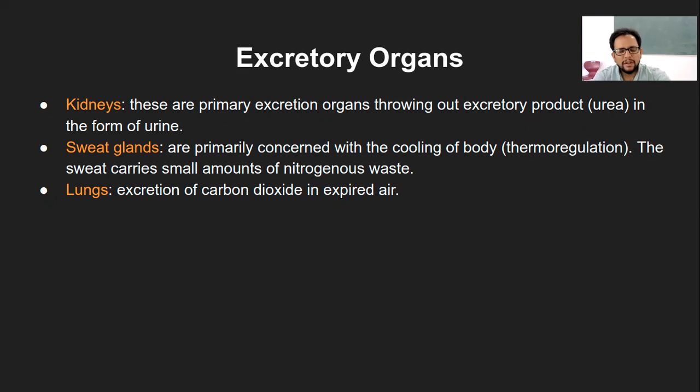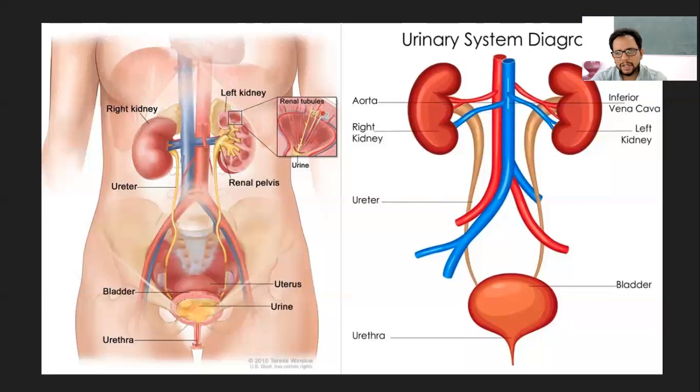So the sweat gland is the second excretory organ, and the third one is the lung, through the exhalation of carbon dioxide. So these are the three different excretory organs within the body, but we will be majorly emphasizing the urinary system, which includes the kidney.